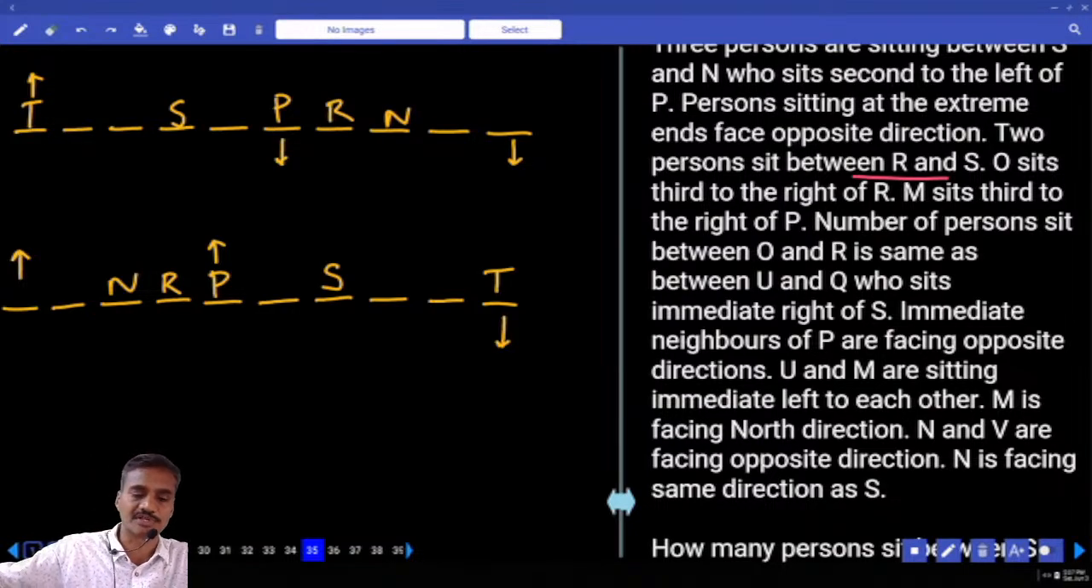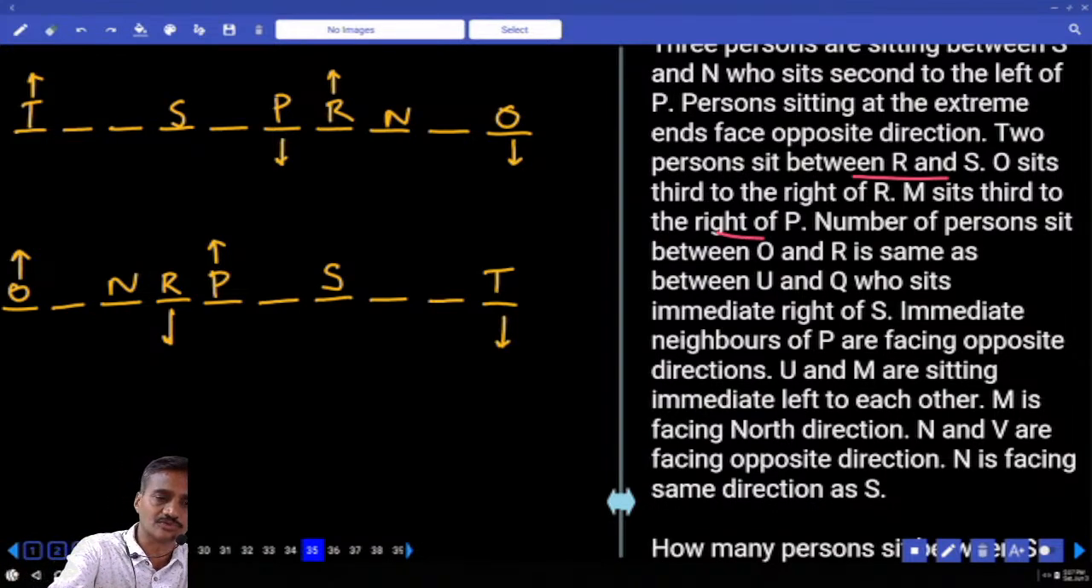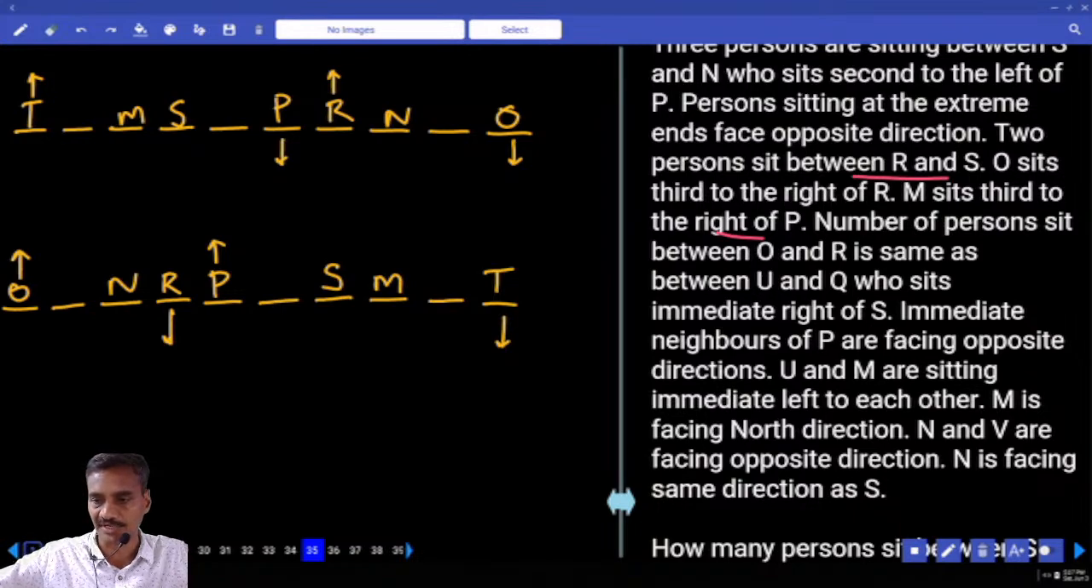O sits second to the right of R. 1, 2, 3, O is here. To the right, R must be facing north. Or O is here and R is facing south. M sits third to the right of P. 1, 2, 3, M is here.